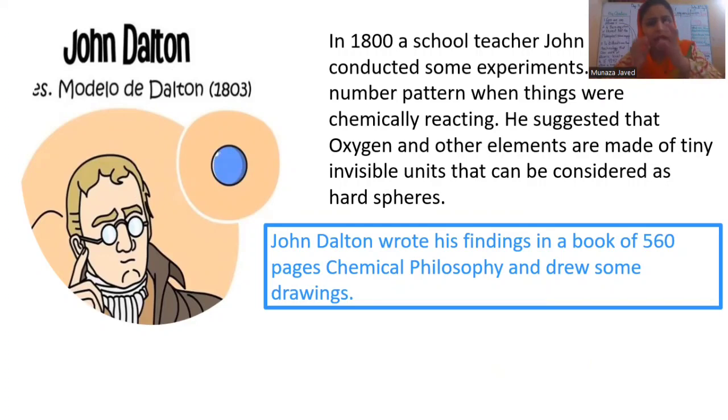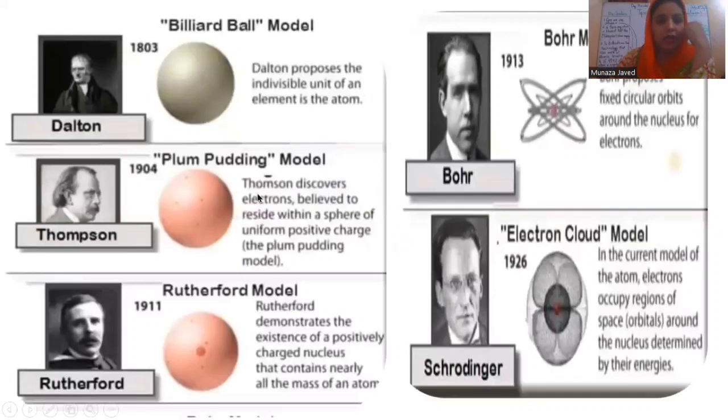He observed and observed, and he wrote all his findings in a book of 560 pages, and he named his book Chemical Philosophy and drew some diagrams as well. And he said that elements are made of tiny invisible units that can be considered as hard spheres. Can you see? He's imagining, and these are the hard spheres. Okay, move on.